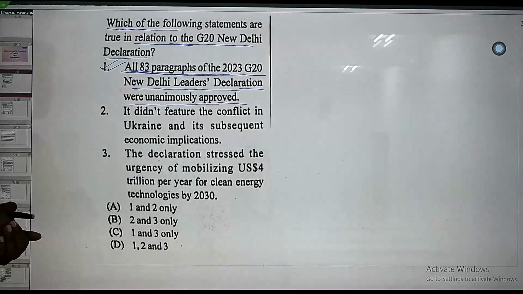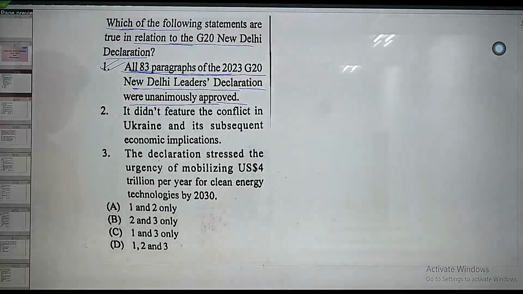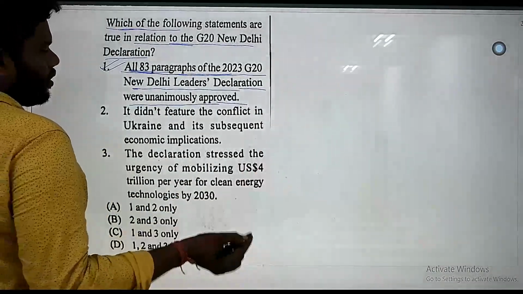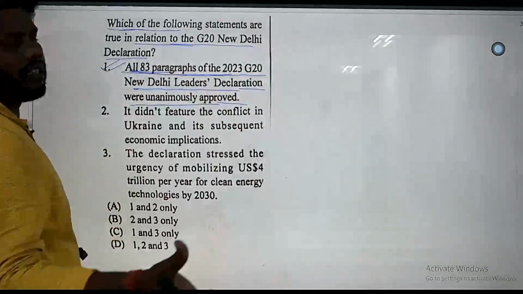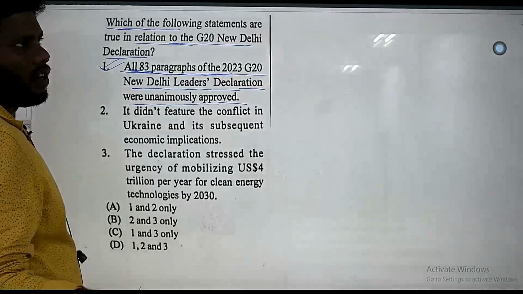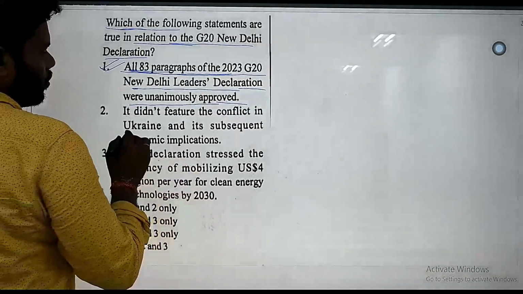It did not feature the conflict in Ukraine and its subsequent economic implications. That is the political achievement of the Modi government: they did not indulge in any criticism of Russia or any conflict with respect to Ukraine.